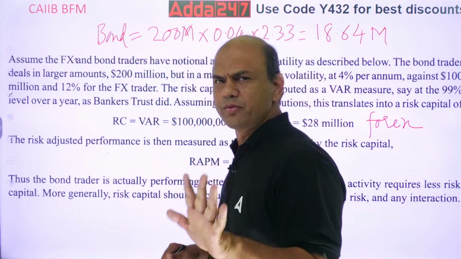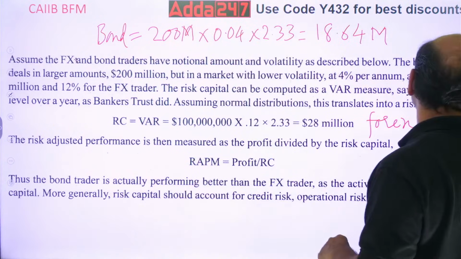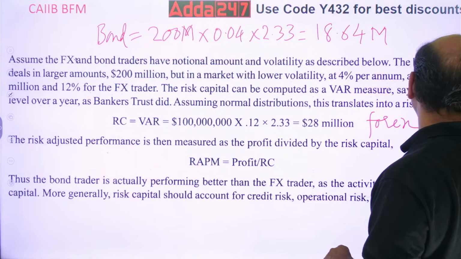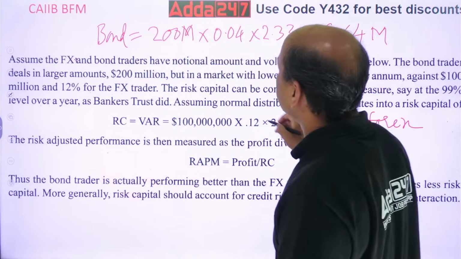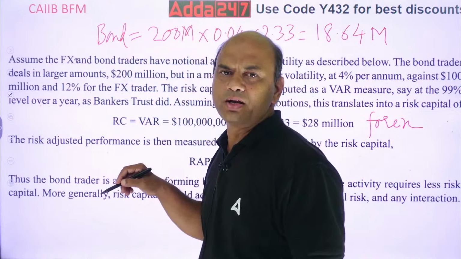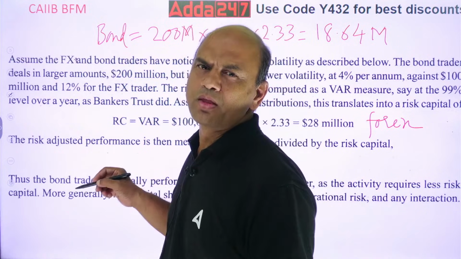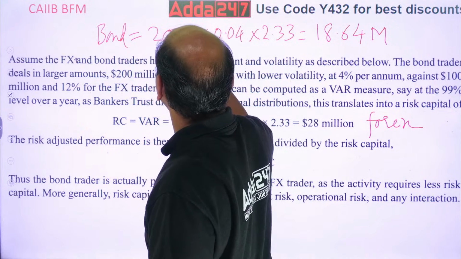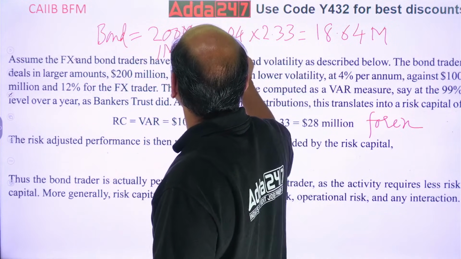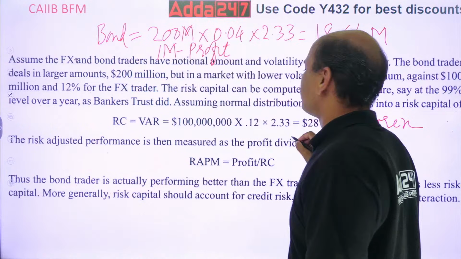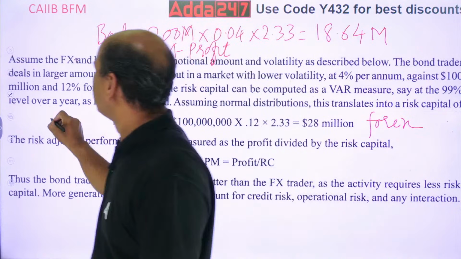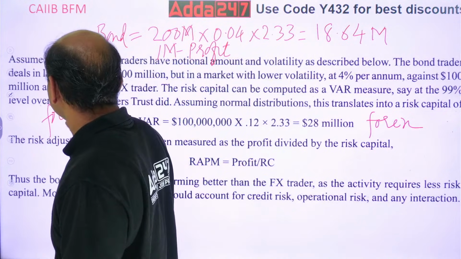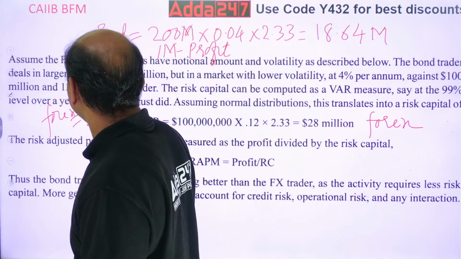Suppose, let's take one example. Suppose I give you that the profit in bonds is, let's say, 1 million. 1 million profit. And in Forex, let's say I'm getting the profit of 2 million. 2 million profit.